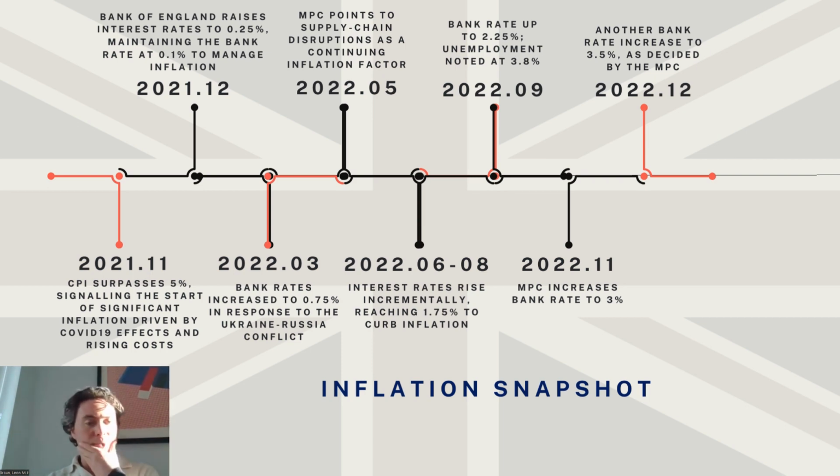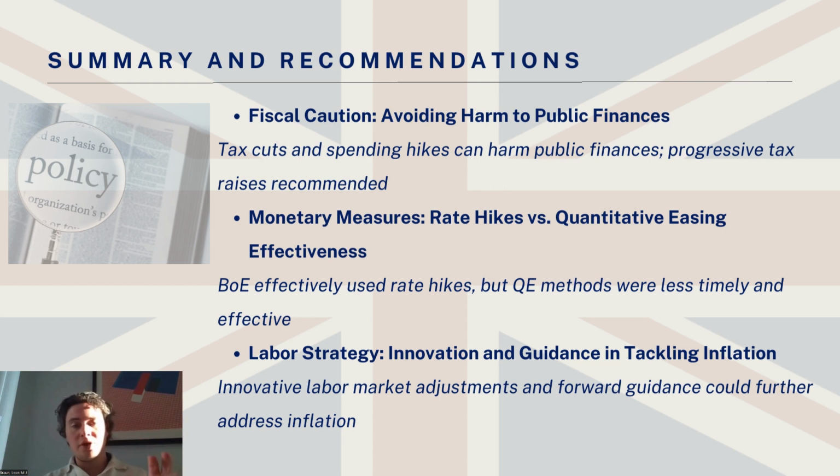The Monetary Policy Committee used this as a reaction to continued inflationary pressure. These rate hikes that we discussed were, of course, intended to control inflation by dampening consumer spending, slowing housing market activity, and reducing business investment. The Bank of England also utilized quantitative easing, but began to scale back these measures as a means to tighten monetary policy and reduce the money supply.